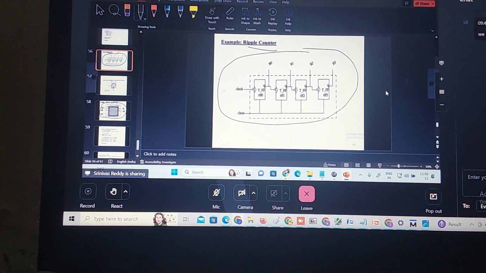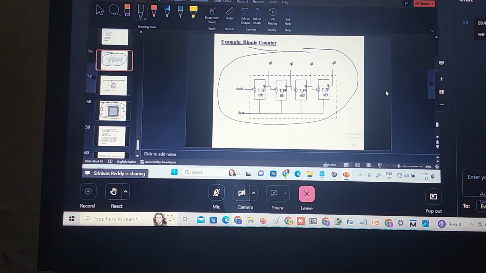So we talk about top to bottom hierarchical or bottom to top hierarchical. This is nothing but what? I'm doing bottom to top. My bottom cell is the D flip-flop. Use that cell to design the T flip-flop. Use the T flip-flop to design the ripple counter. Now I'm going bottom to the top one. Hierarchical modeling. Did you understand?